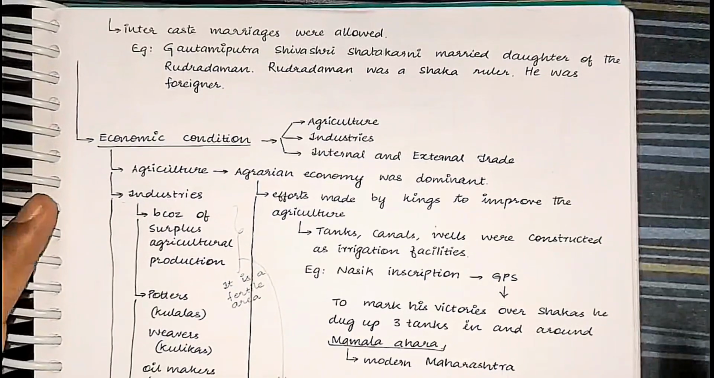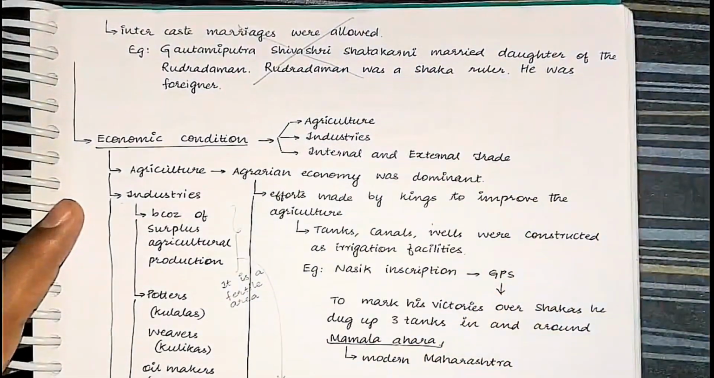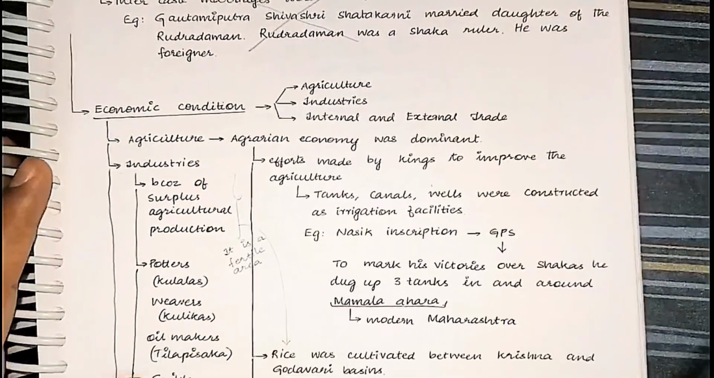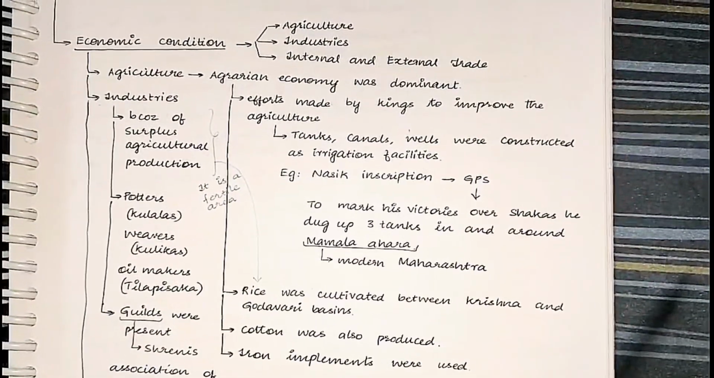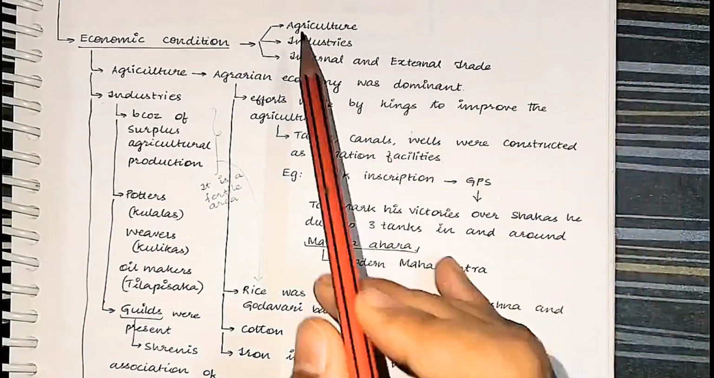Next, intercaste marriages were allowed. You don't have to know these things. Already enough content is present with us for social conditions. Next, economic conditions. Whenever you read about economic conditions, read it like this: primary sector, secondary sector, tertiary sector.